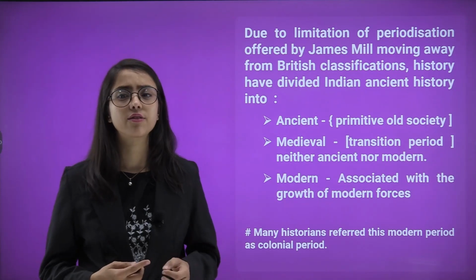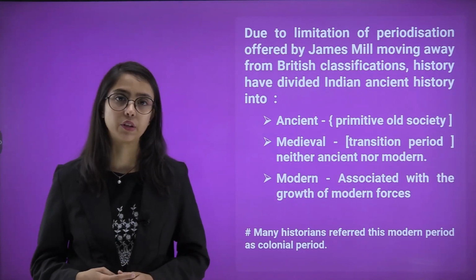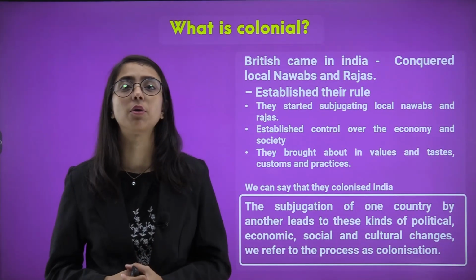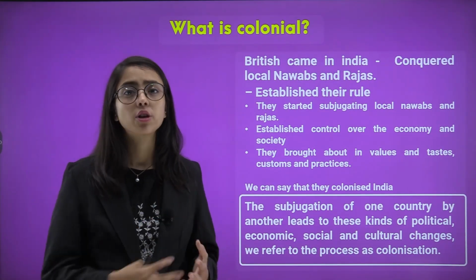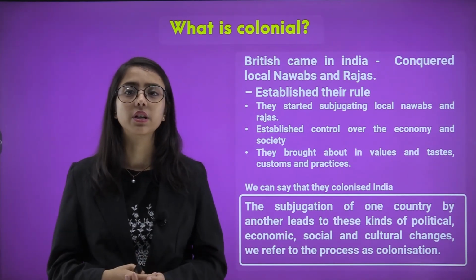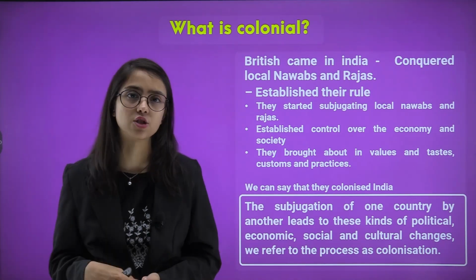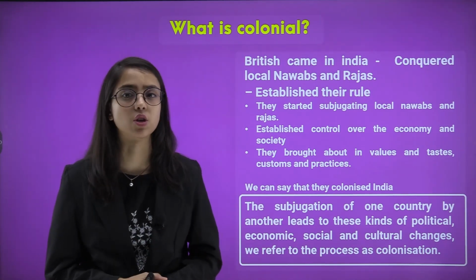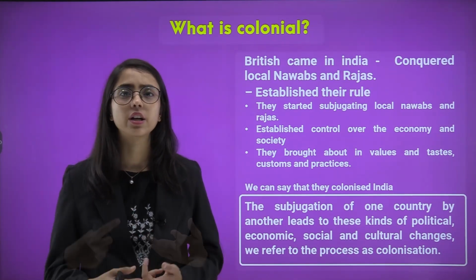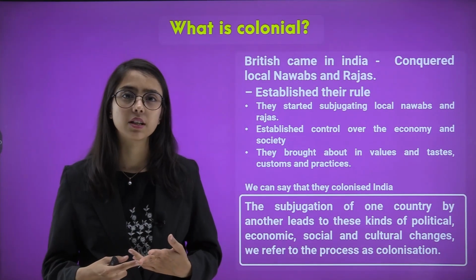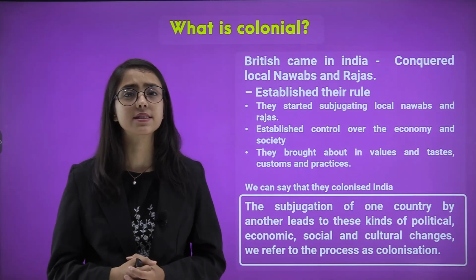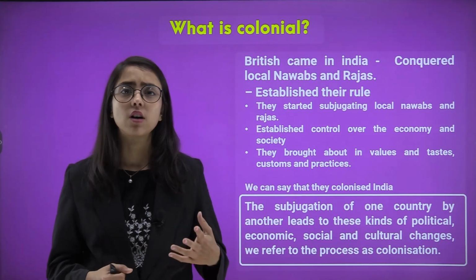Many historians refer to this modern period as the colonial period. So, what is colonial? Now that we have spoken about colonization and the modern period being known as the colonial period, what is that? When the British came to India, they conquered the local Nawabs and Rajas in different kingdoms and parts of the Indian subcontinent. They started to establish their own rules and policies regarding trade, what kind of life would be lived by the people in that kingdom or city, what kind of things will be traded, etc. They started subjugating local Nawabs and Rajas.